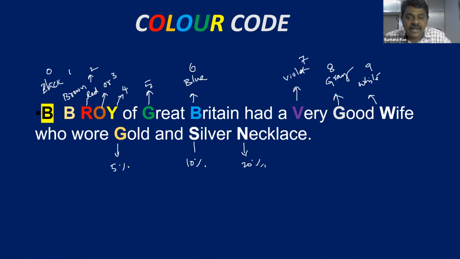Black, brown, red, the colors are continuous. Black 0, brown 1, red 2, orange 3, yellow 4, green 5, blue 6, then violet 7, gray color 8, white color 9, and gold 5% tolerance, silver 10% tolerance, and nothing 20% tolerance. So this is how we can remember this one.